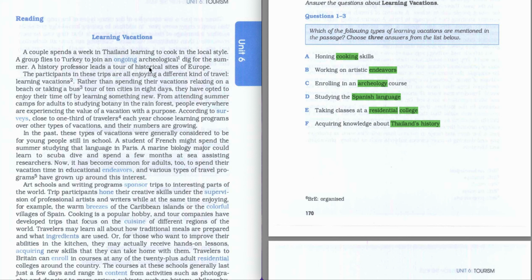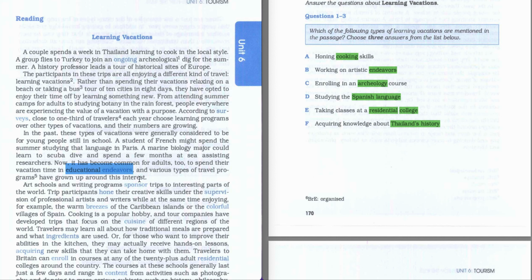So basically they were talking about these courses, and here they were just talking about participants in these courses, learning vacations, and what kind of courses they take. So when we go further, we have some information about educational endeavors. Let's highlight it and let's read this sentence.